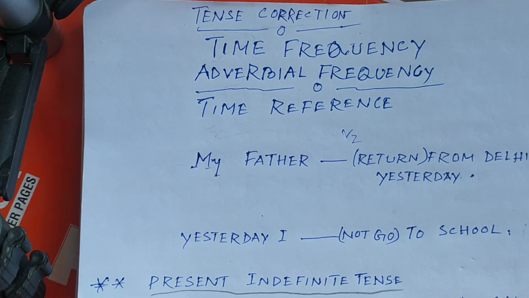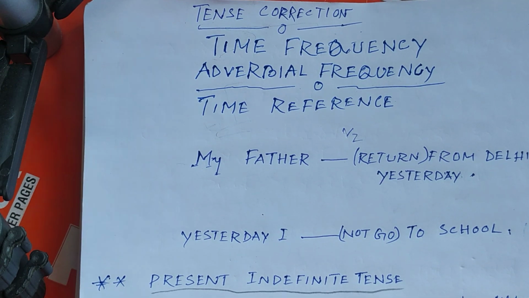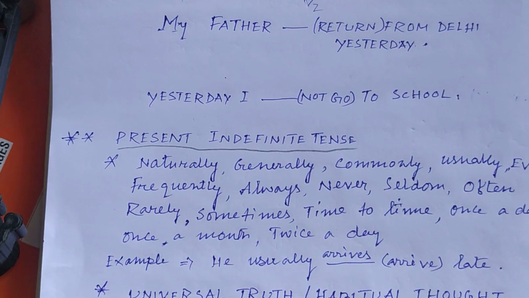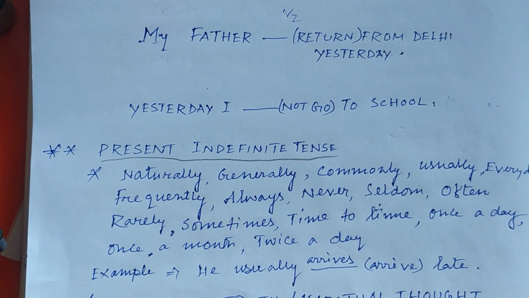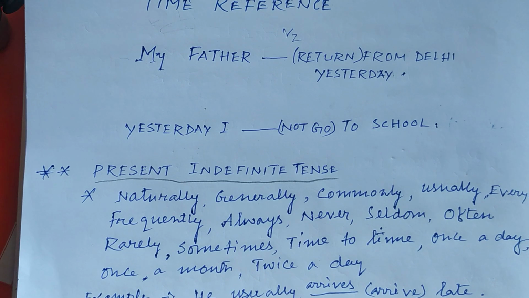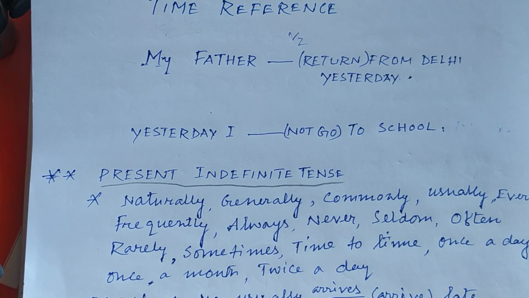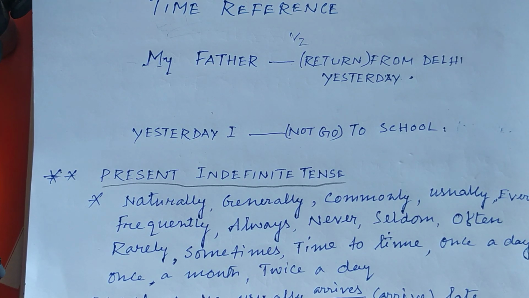Suppose, for example, present indefinite tense. I am showing you here. Present indefinite tense is such a tense which can also be formed with the help of some adverbial frequencies or time frequencies.